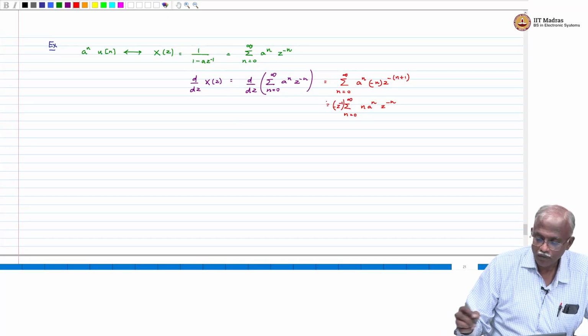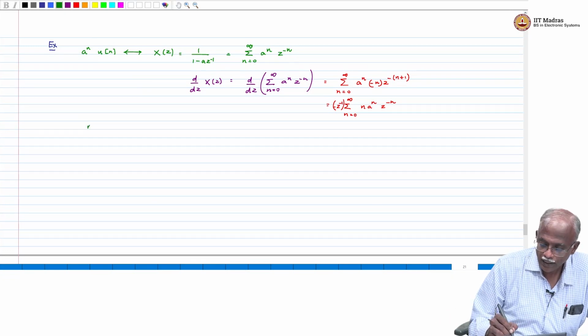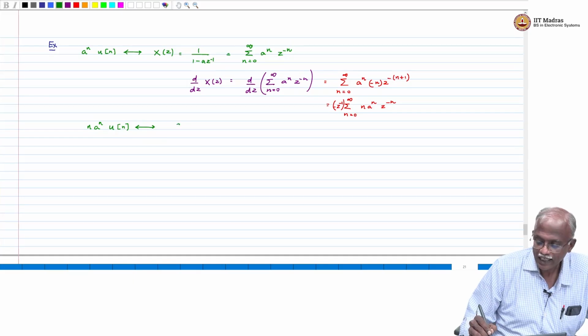What I would like you to do is to complete this calculation. n times a power n u of n has a Z transform that is given by a times z inverse divided by 1 minus a z inverse whole square.